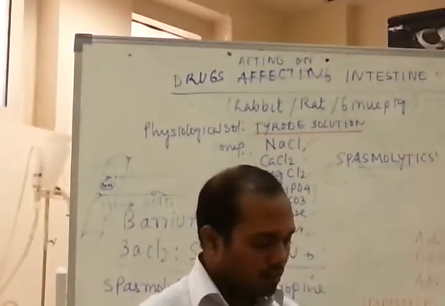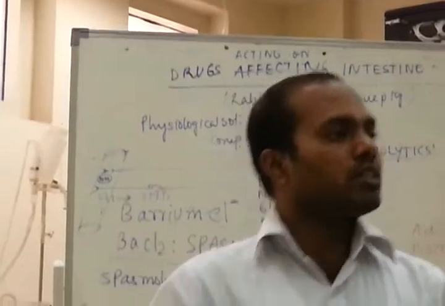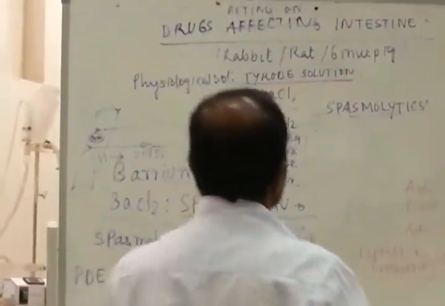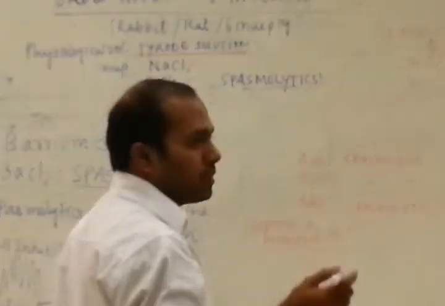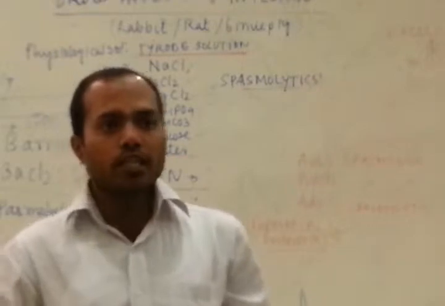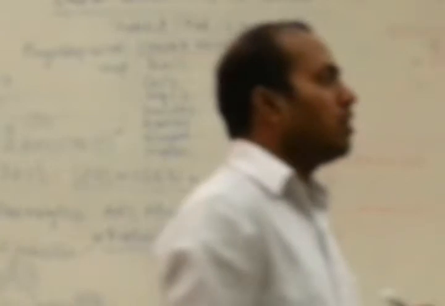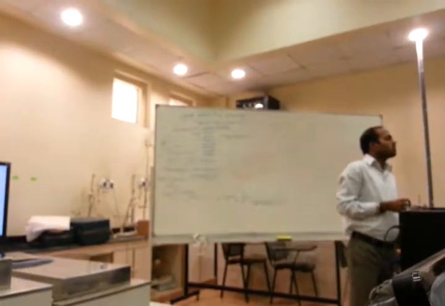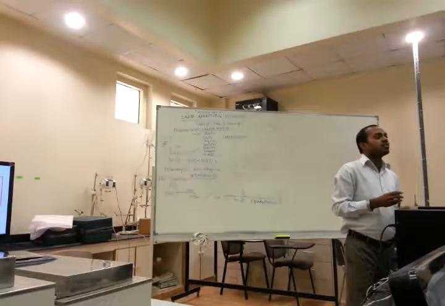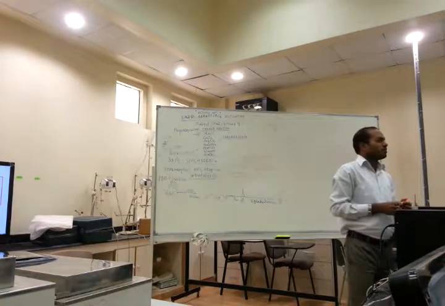Drugs acting on intestine, any part of intestine. This experiment is based on spasmogenic and spasmolytic effect. What is spasmogen? From spasm. Those drugs which cause spasm, okay, they are called spasmogens. And what are spasmolytics? Spasmolytics prevent spasm.